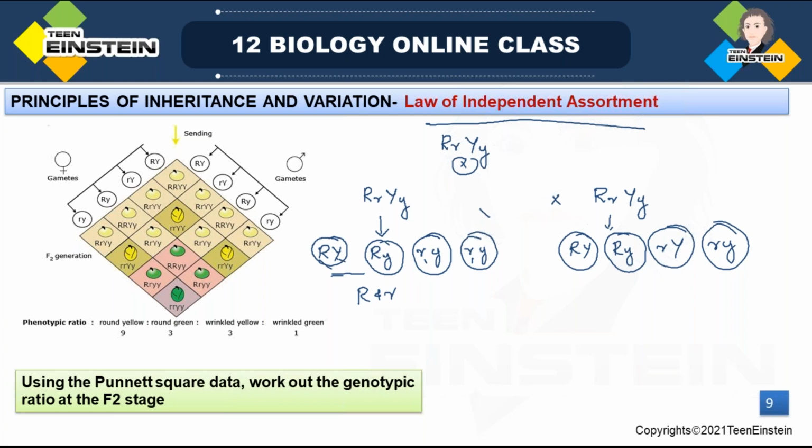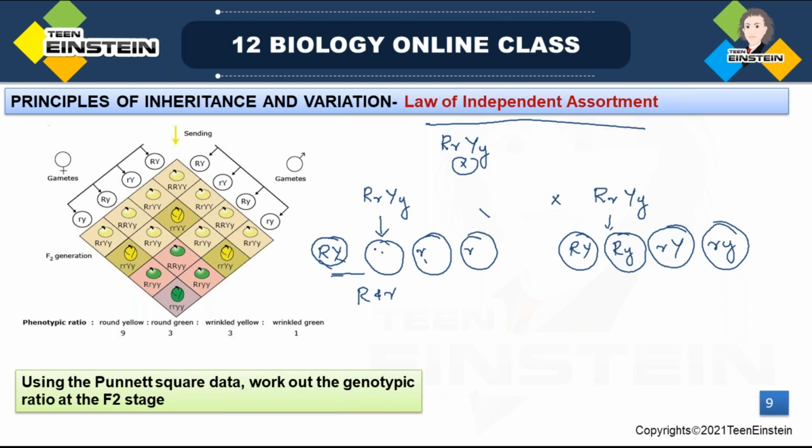50% will get the dominant, sorry, this is wrong. Here how will it come?